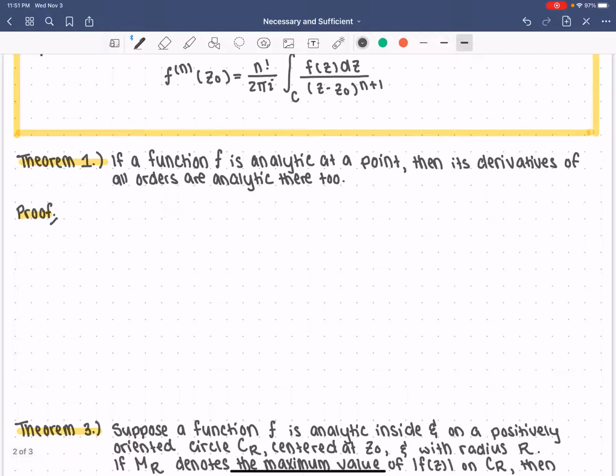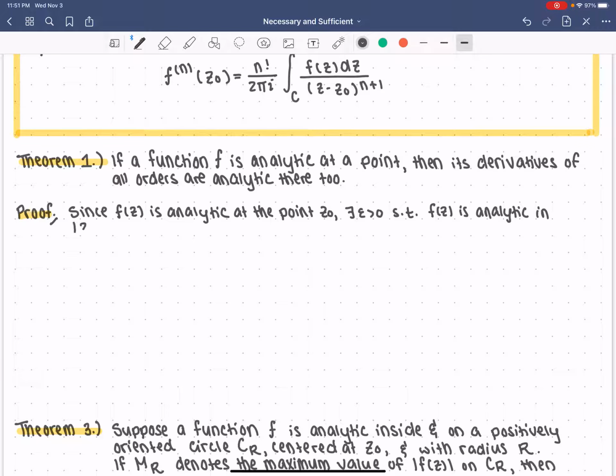This is a good review for what it means for a function to be analytic at a point. So let's recall. Since f of z is analytic at the point, let's say z naught, remember, this means there exists some epsilon such that f of z is analytic in |z minus z naught| less than epsilon.